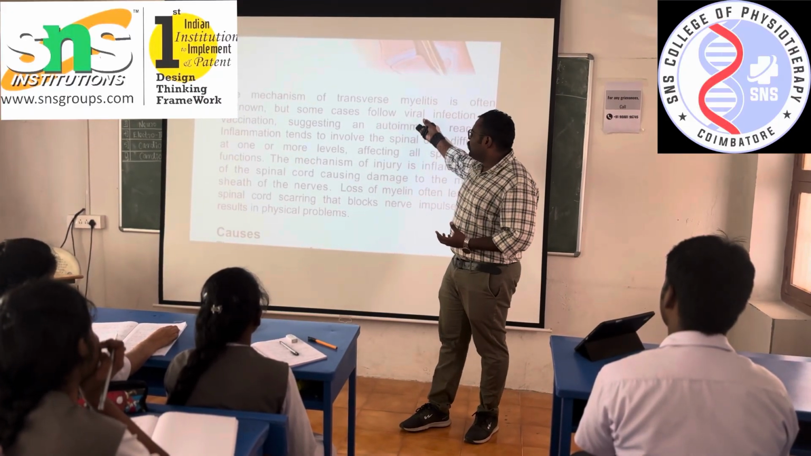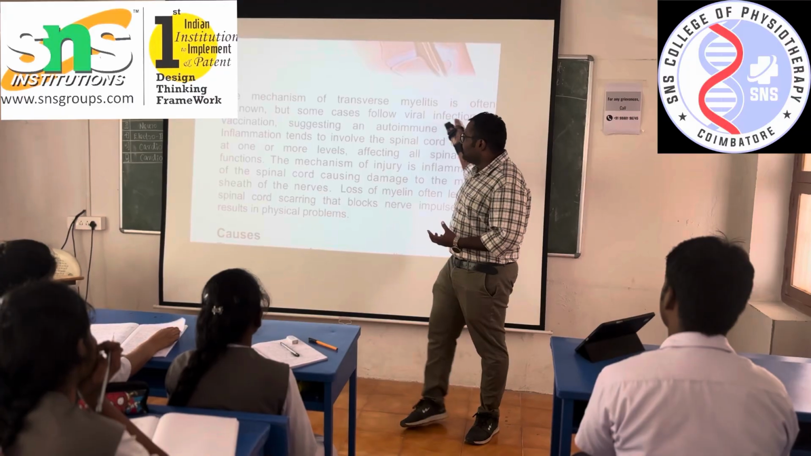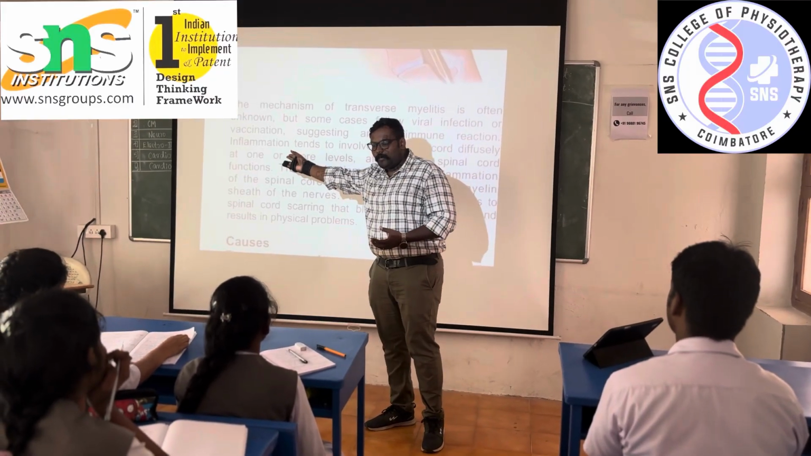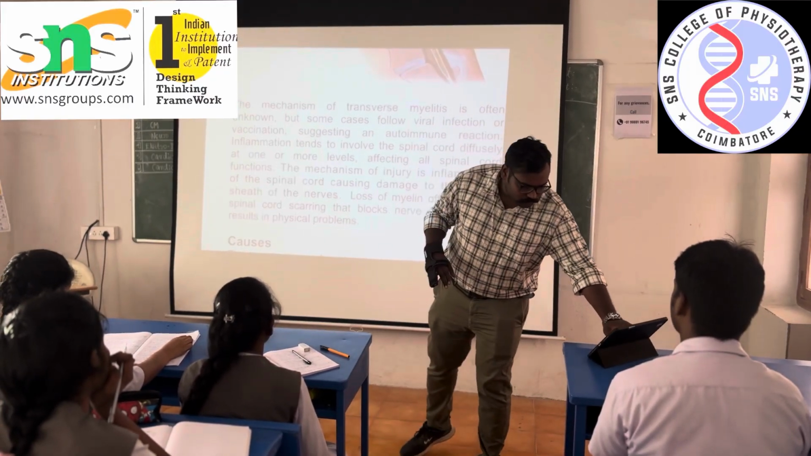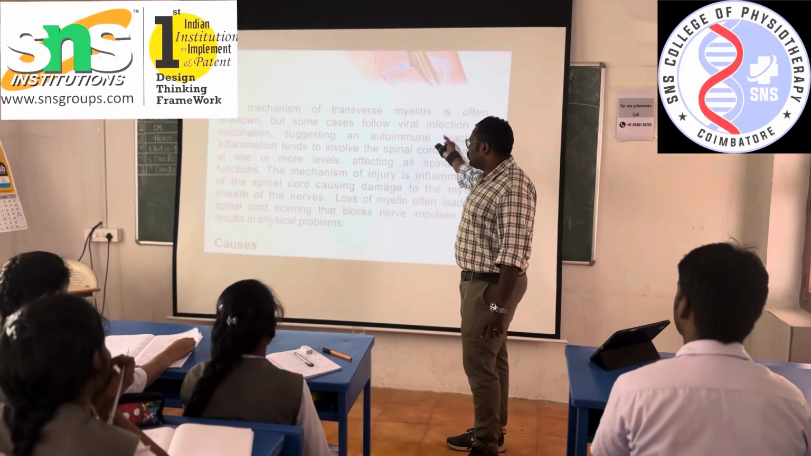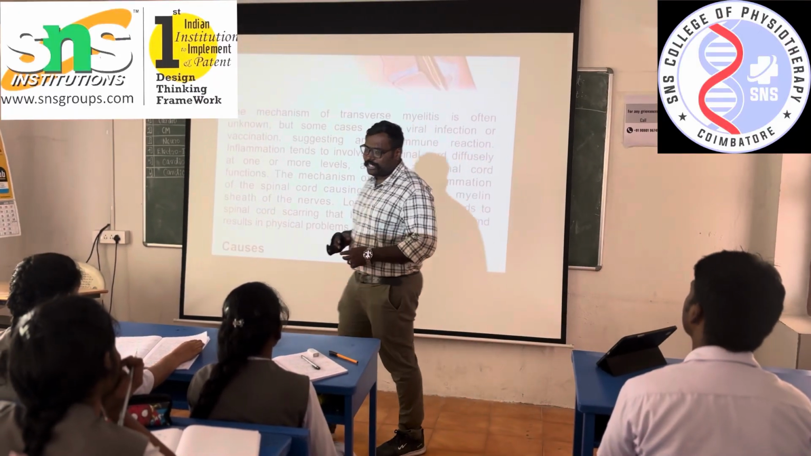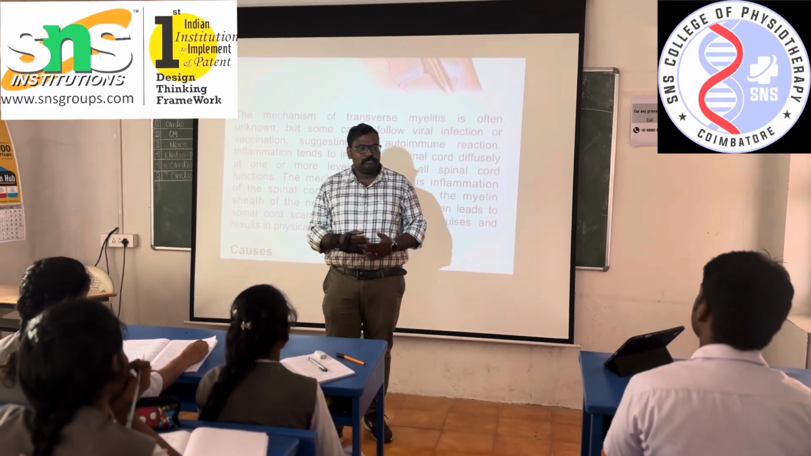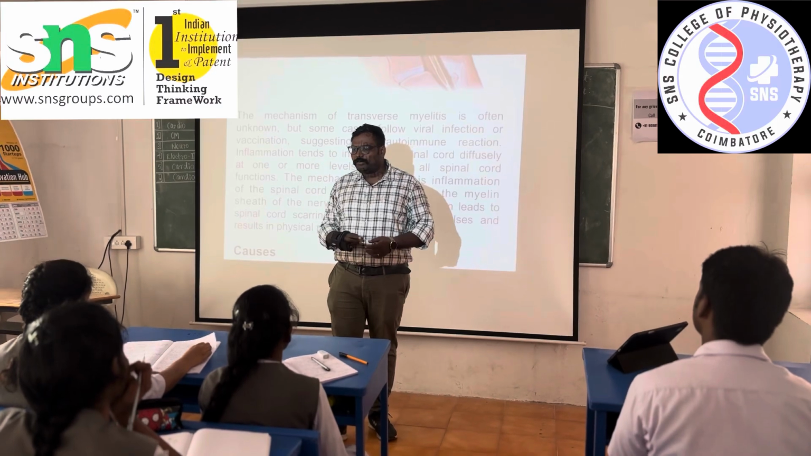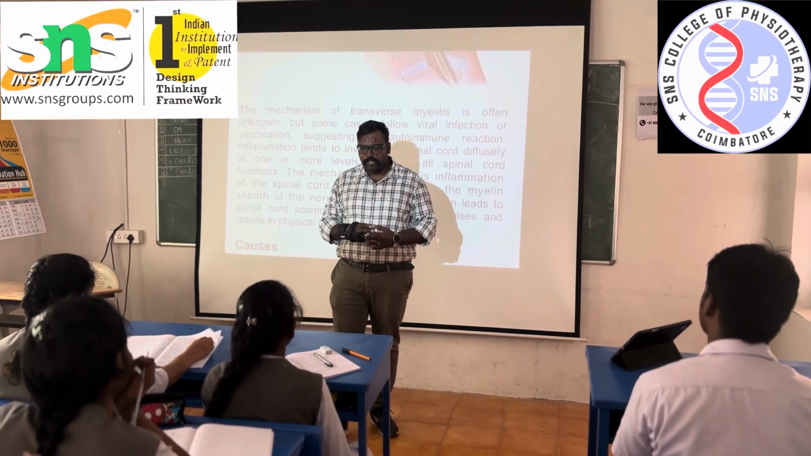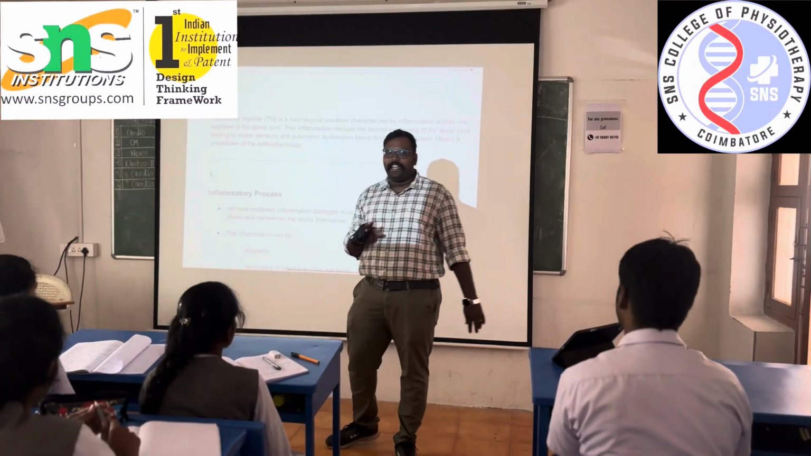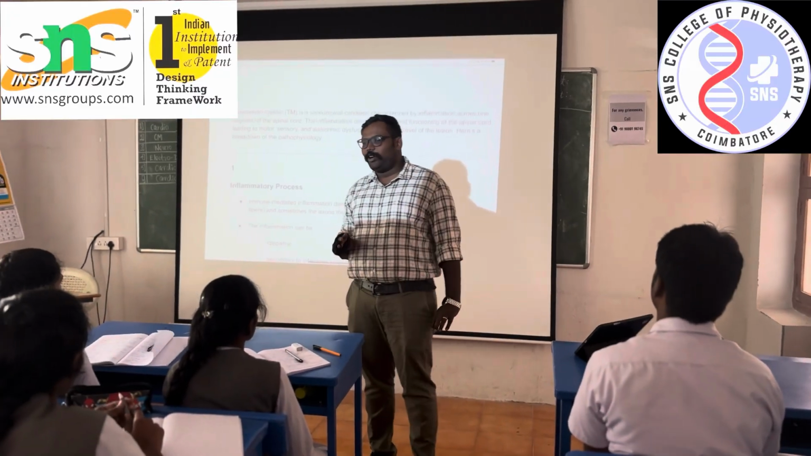What are they? First is viral infection, vaccination, and autoimmune reaction. What is an autoimmune reaction? This transverse myelitis is an autoimmune disorder. Yes or no? In detail, we are going for the pathophysiology.